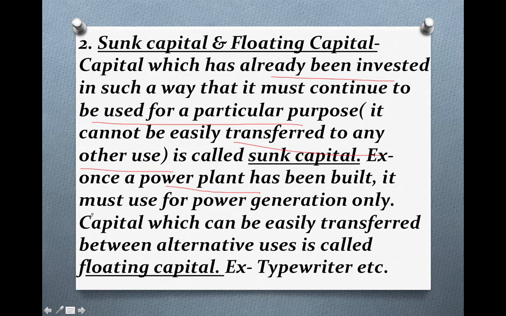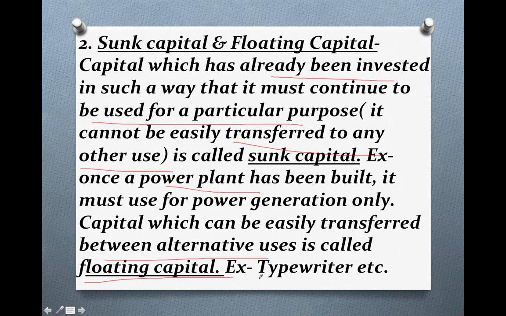Now in contrast, if we talk about floating capital, what is floating capital? Capital which can be easily transferred between alternative uses. The capital which we can use for many purposes, capital invested for purposes which can be used for many purposes, is known as floating capital.